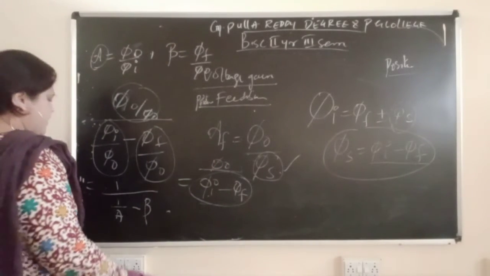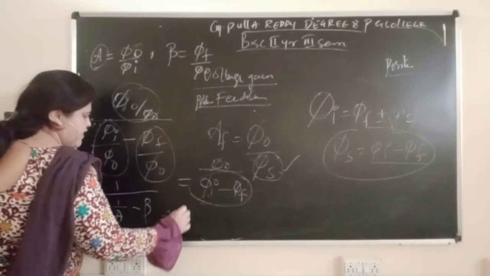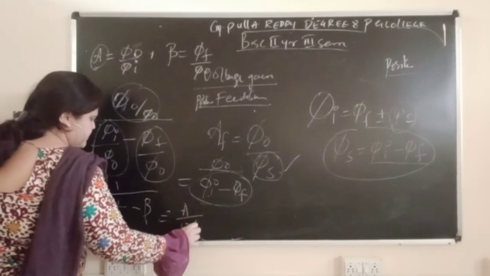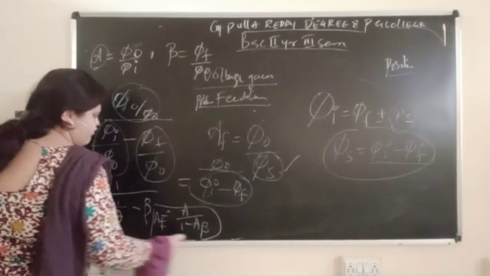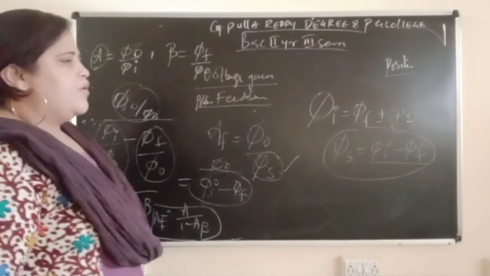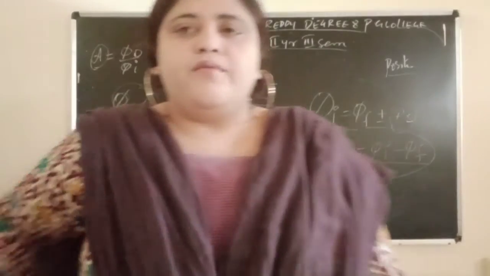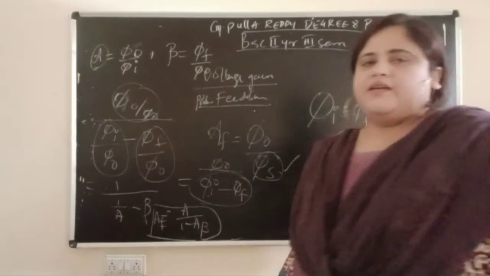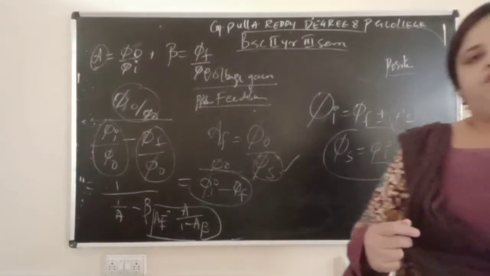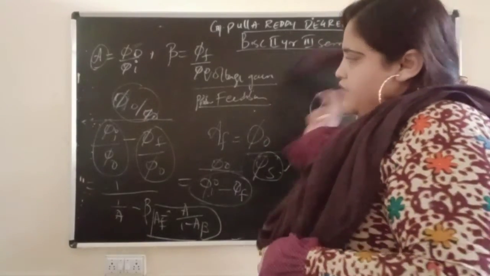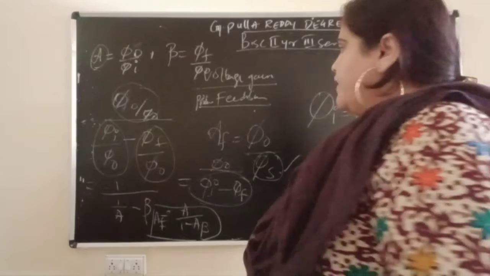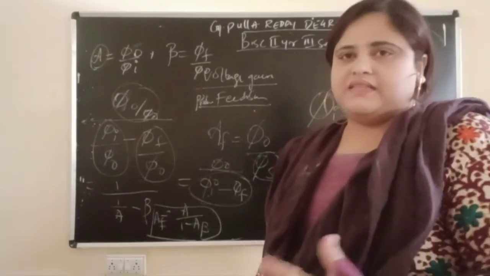After substituting, what I get is A divided by 1 minus A beta, which is the final formula for positive feedback voltage gain. It is very simple and easy.